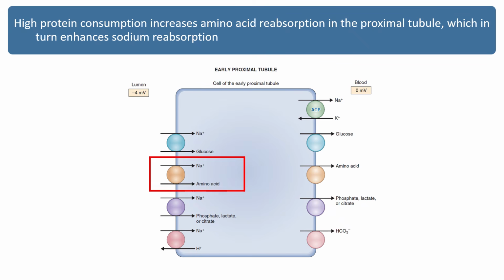There is another issue other than the hyperdynamic effect and the hyperfiltration. That's why I returned to this image. In this figure, excessive reabsorption of amino acids from the proximal tubule, an excessive amount of amino acids, will stimulate fibroblast activation in the interstitium and also activate mesenchymal cells and stimulate the formation of interstitial fibrosis. That's why high protein consumption is injurious to the kidney.